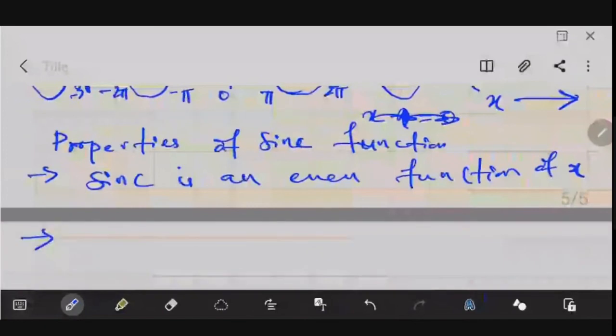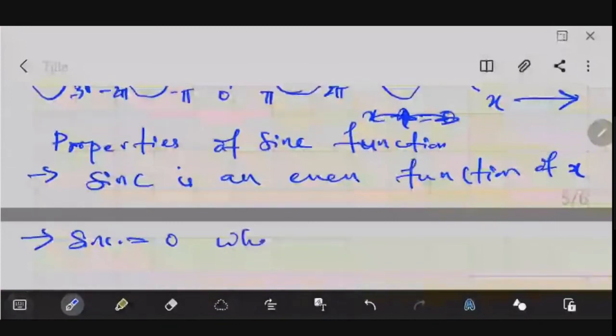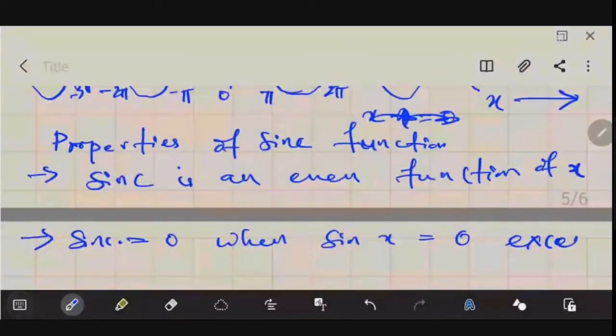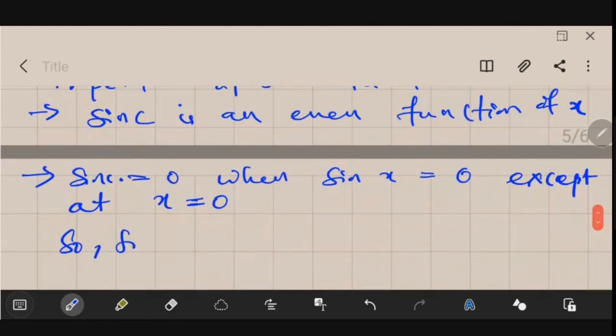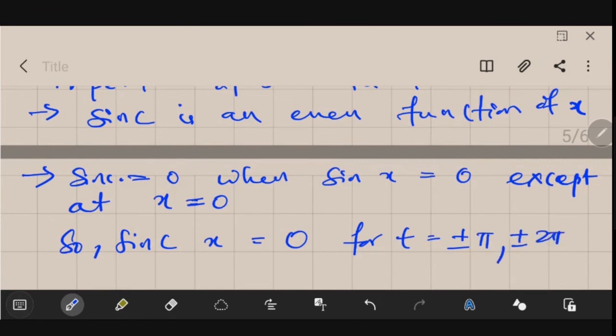The second one is that sinc is equal to 0 when sin x equals 0, except at x equal to 0. So we could say that sinc of x is equal to 0 for t equal to plus minus pi, plus minus 2 pi, plus minus 3 pi, and so on.